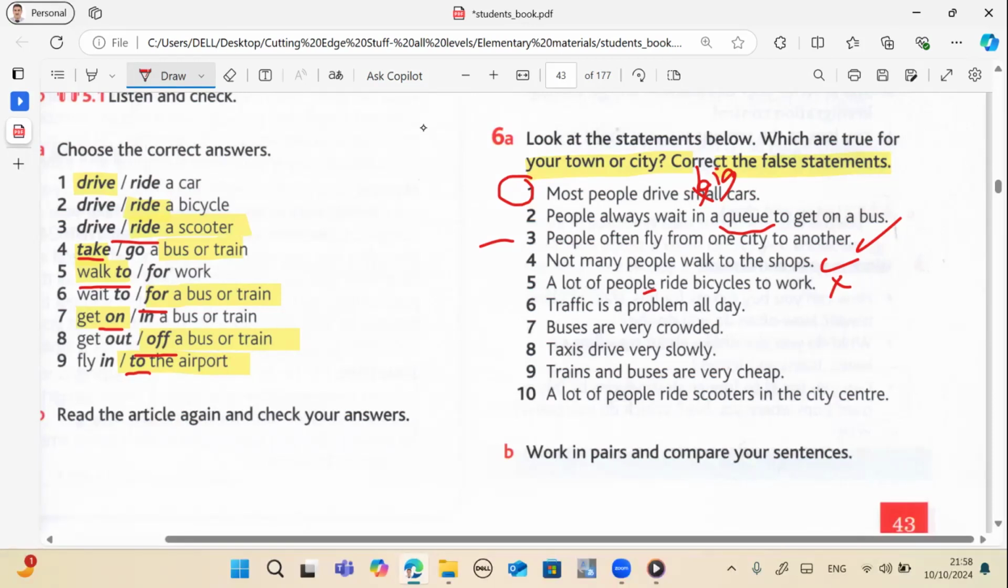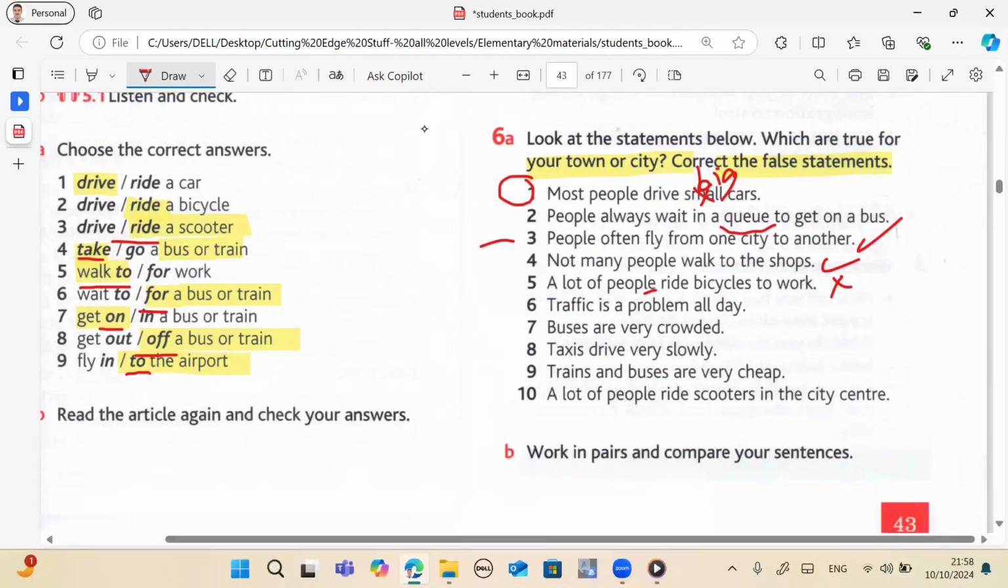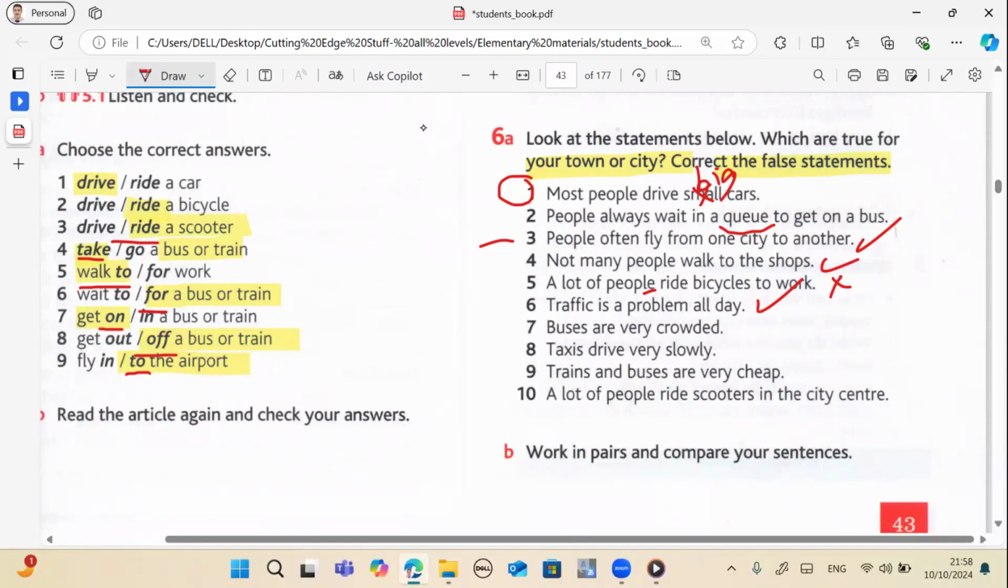Traffic is a problem all day. Traffic means all types of cars in the street, the movement of traffic. Yes. Right. True, because most people now, or most families, have more than 2 cars. Men, women, young people, all of them use cars to go to work or schools or universities and so on. Type: buses are very crowded.